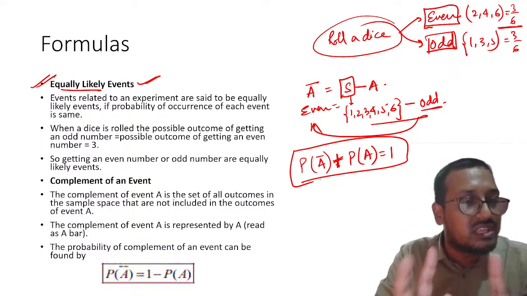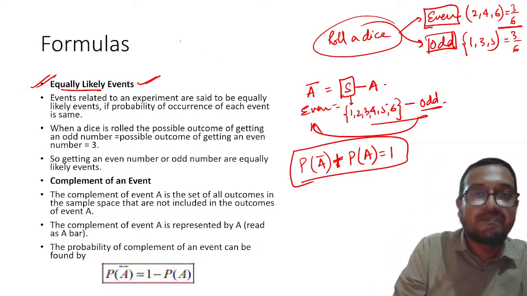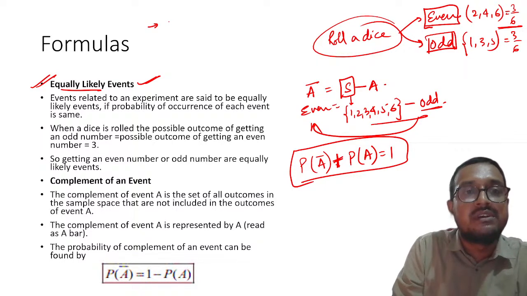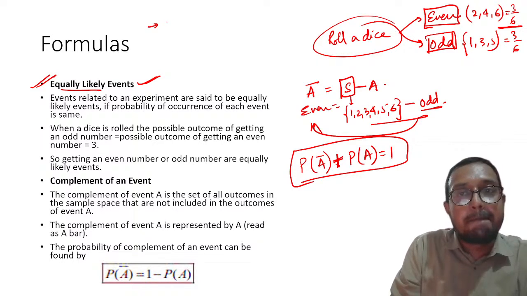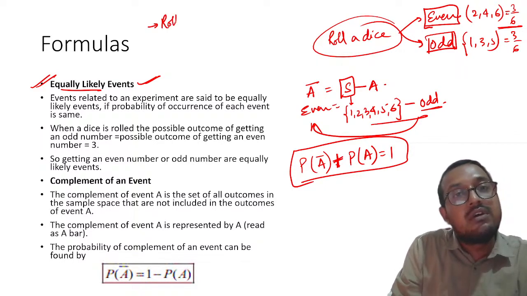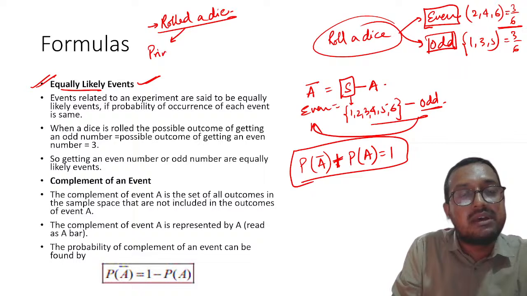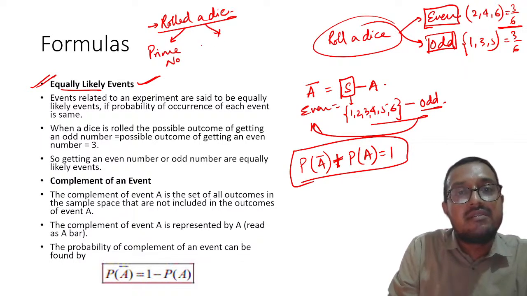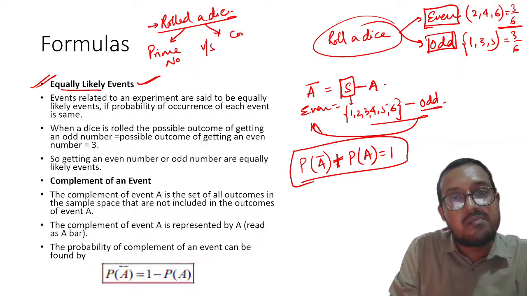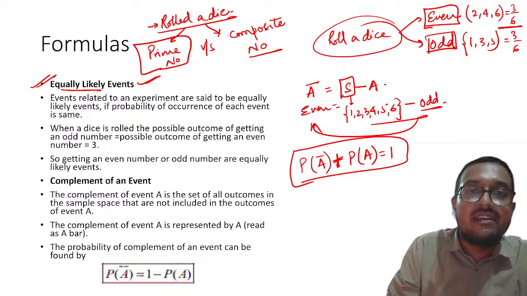Now you have to tell me one thing, very important. Please comment when I tell you the question, right? You have rolled a die. Is the probability of getting a prime number, please note it very carefully, prime number, versus the probability of getting a composite number, are they equally likely events?